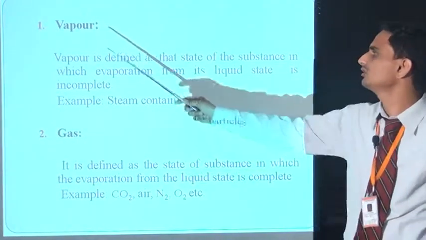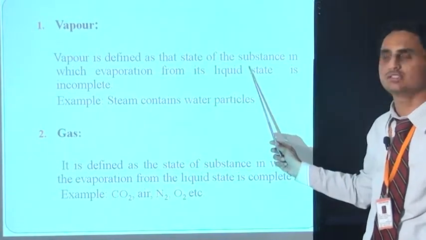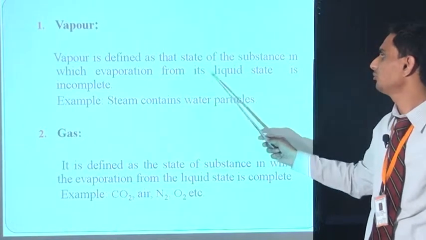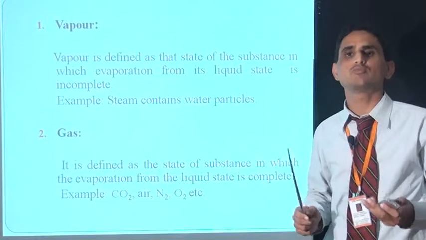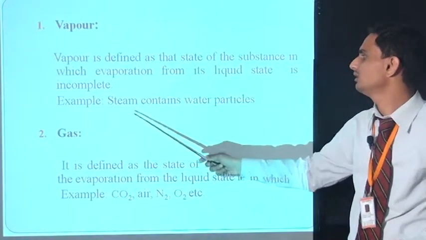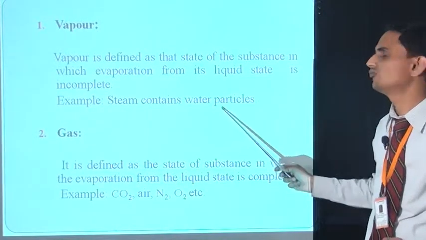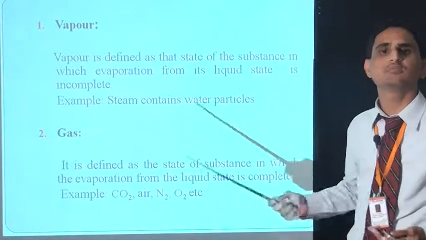So the first definition is vapor. Vapor is defined as the state of the substance in which evaporation from its liquid state is incomplete, means it contains some water particles. The example of vapor is steam, in which water particles are present.